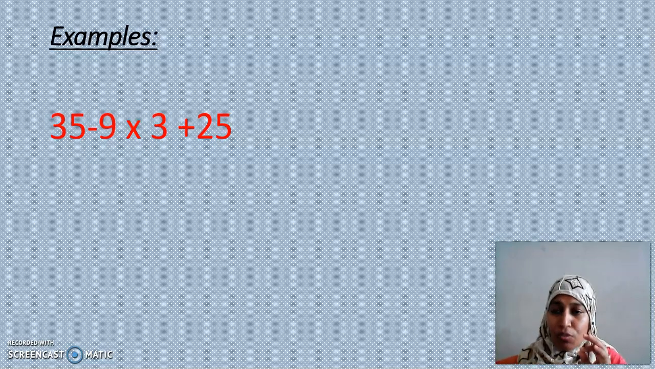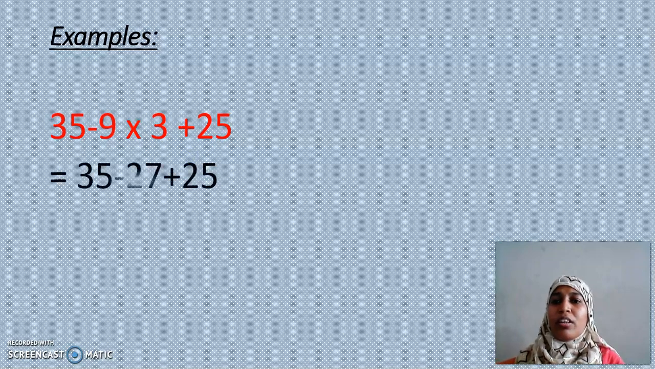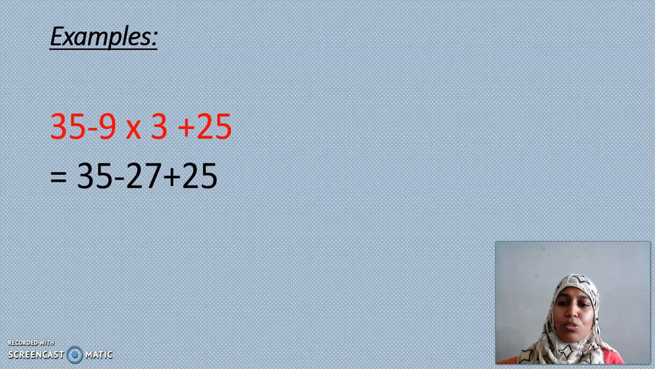So we should follow a certain rule to follow the order. As per the BODMAS rule, which operation should be done first? Subtraction or multiplication or addition? Yes, I could hear you saying multiplication. Excellent, children. First we should do the multiplication. So 9 3s are what? 27. Have I written 27 there? Yes. The remaining 35 and plus 25 should be written as such in the next step.